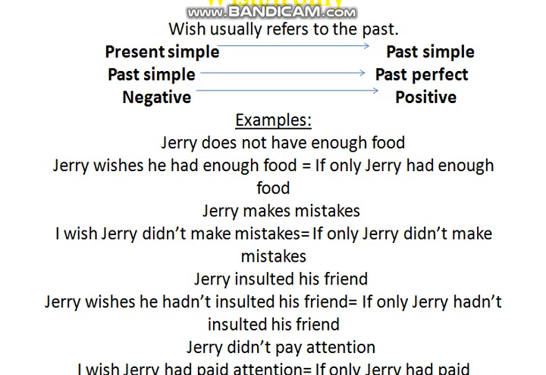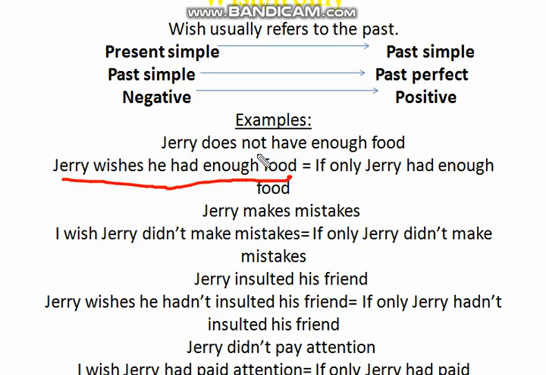Let's see some examples. Jerry does not have enough food. So, what does Jerry wish? Or we can use also if only if we like. Jerry wishes he had enough food.